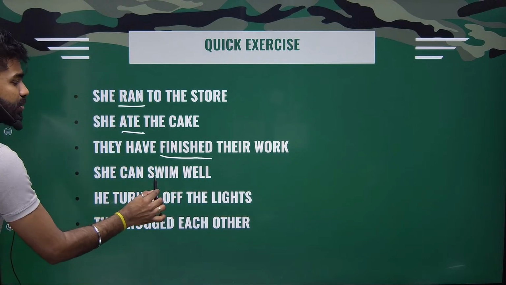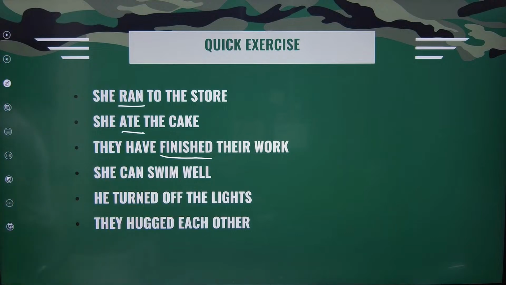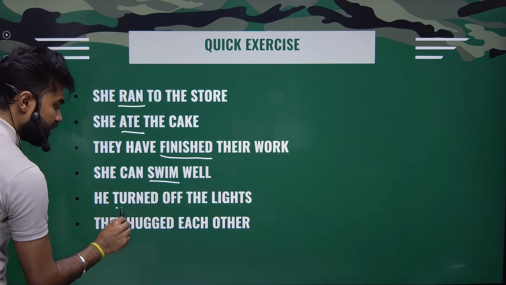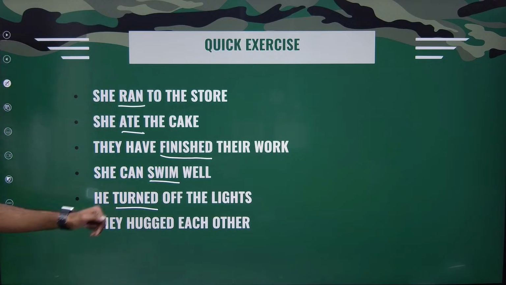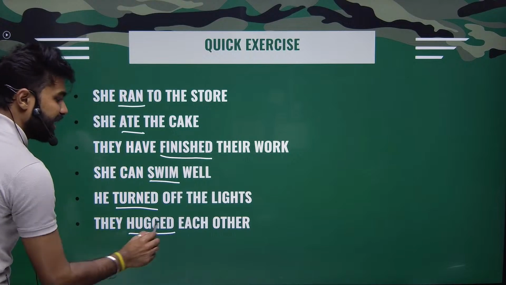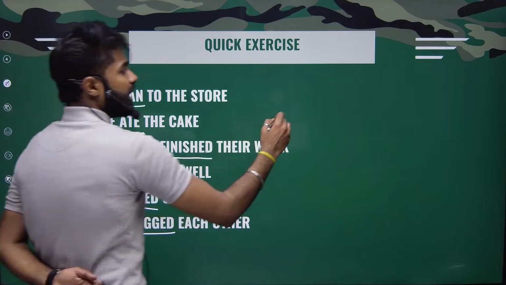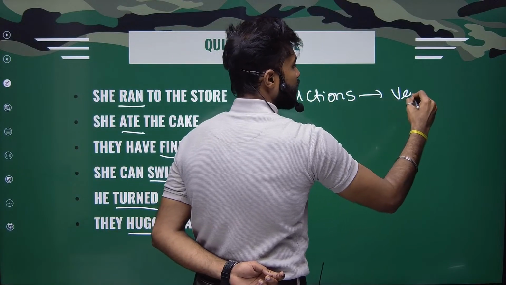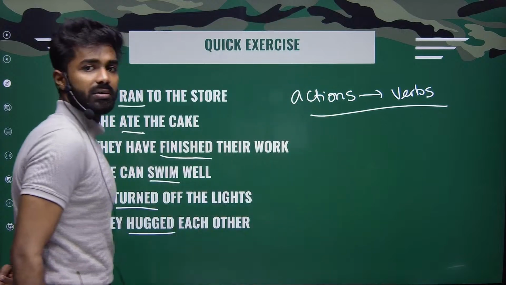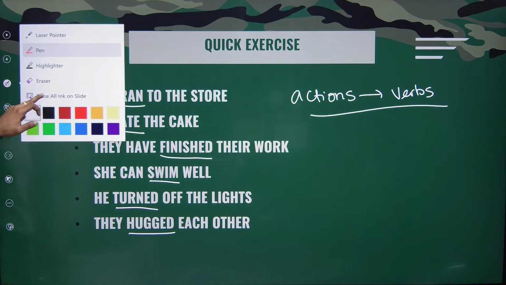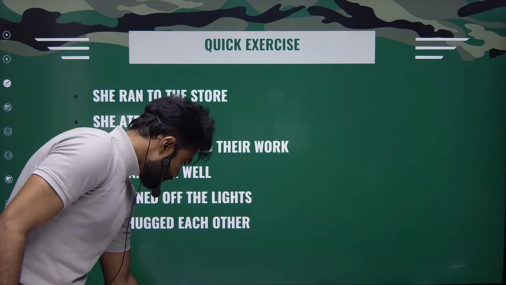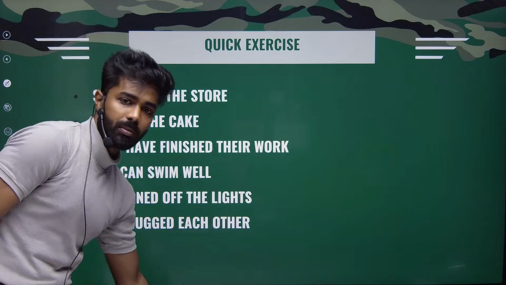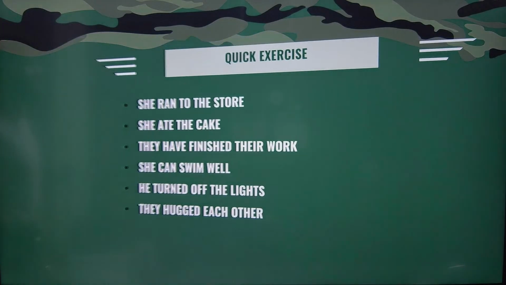She can swim well. Try to identify here. She can swim well. Swimming is an action. He turned off, or to turn on. Hugged. They hugged each other. All these are my actions. And for these actions, I can directly call them my verbs. All right. So simple. Yeah. Simran, ate, finished. Correct, Simran. Gurpreet. Correct, you're right. Let us move to the next slide.